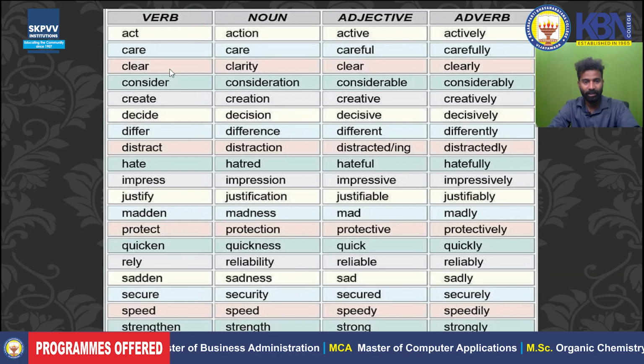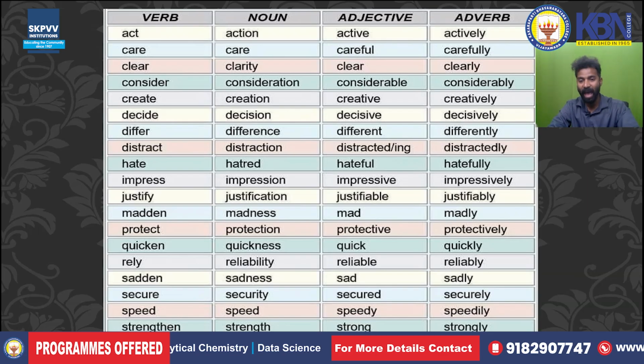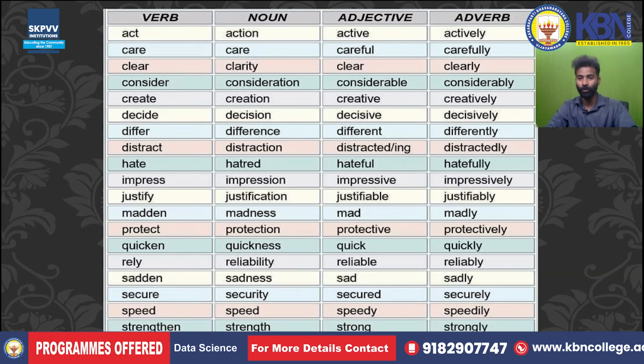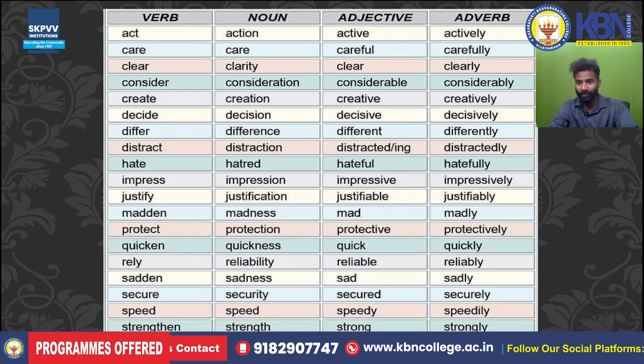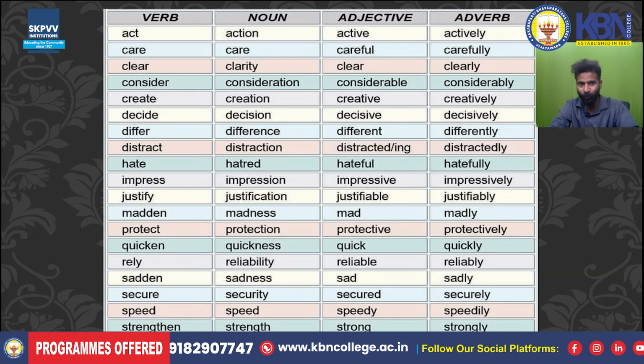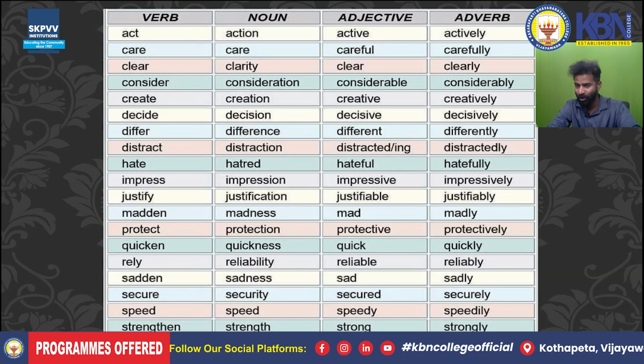Clear. Clear the place. I'm asking you clear. So it's an action. It's a verb. Clarity is missing. I call something is missing. That's clarity. So it's a noun. It's clear water. Water has got some quality. It's an adjective. So clear is adjective. Clearly told you. I told you. How I told you. How I did the action clearly. So you see how the same word is converted from verb to noun, noun to adjective, adjective to adverb, vice versa. You can change from one to any of these four.